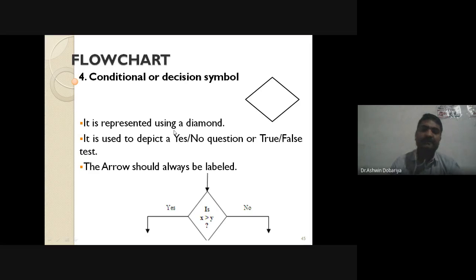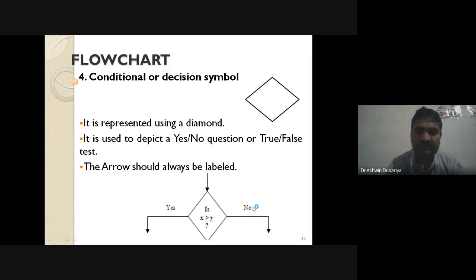It means whenever you want to represent any conditional statement in a flow chart, at that time you use the decision symbol, or you can say diamond symbol, and it is used to depict a yes or no. You can mention, see, there are two outcome branches where you can mention if condition becomes true, then you mention yes, or you can mention true also.